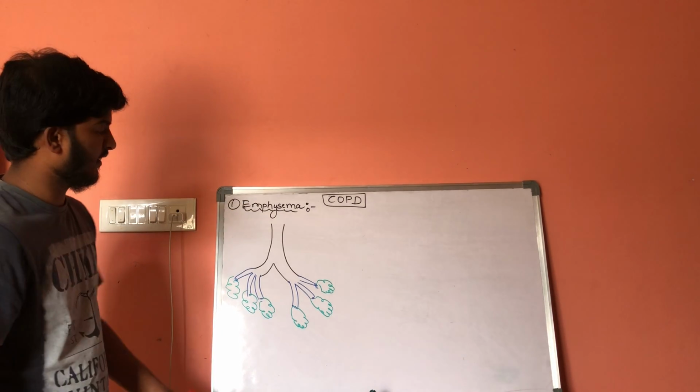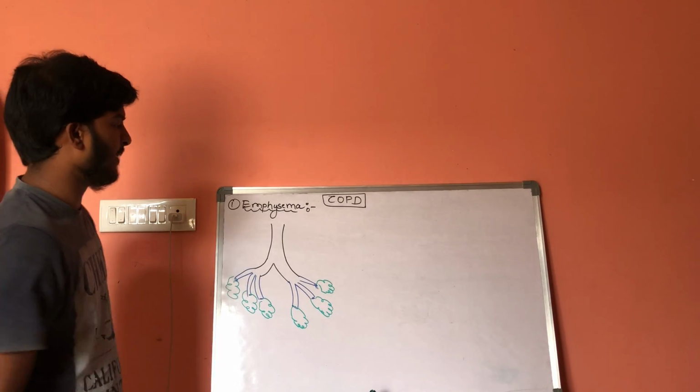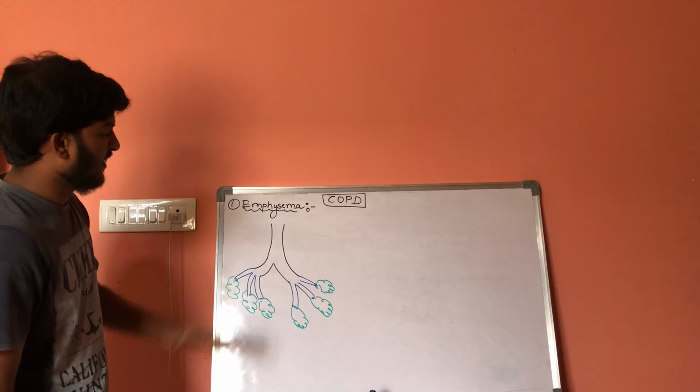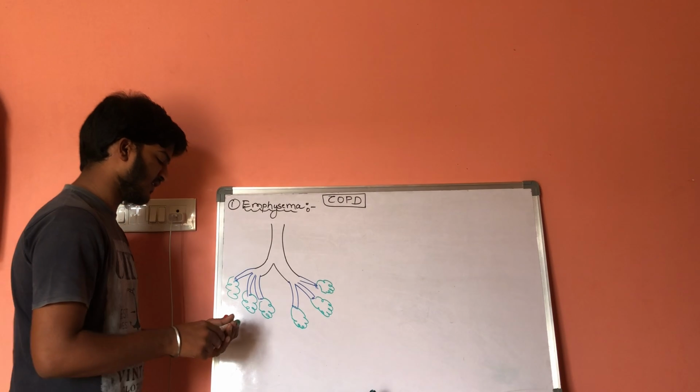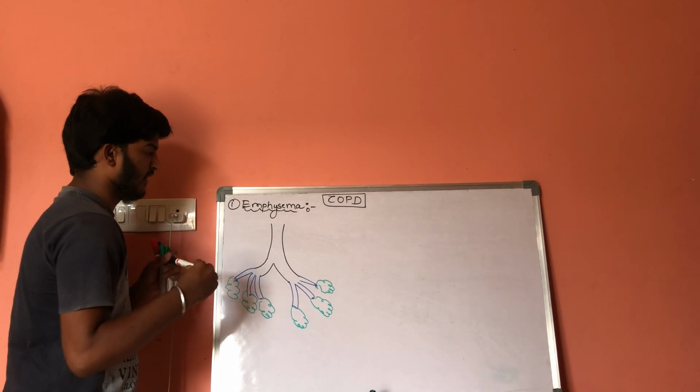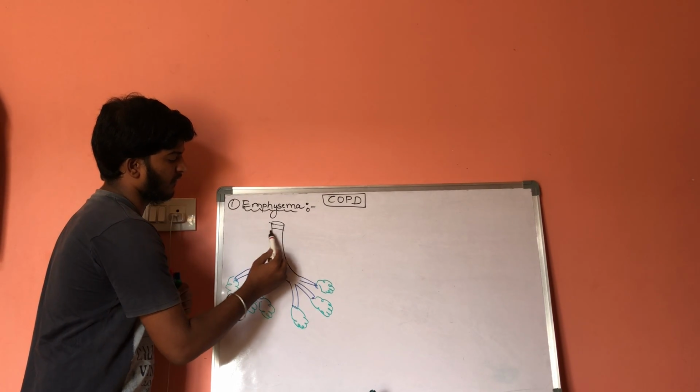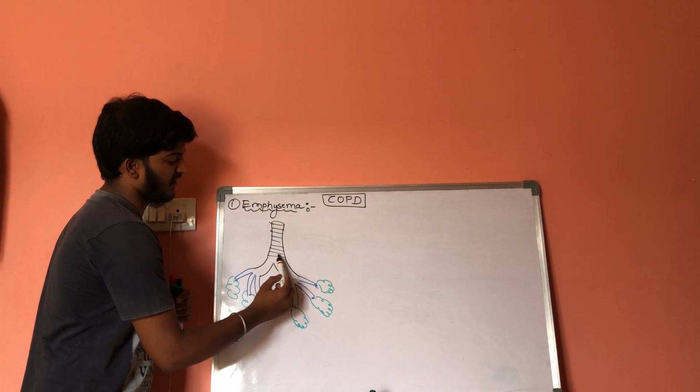These are the alveoli. Now, what happens in emphysema is there will be no obstruction for these bronchioles.